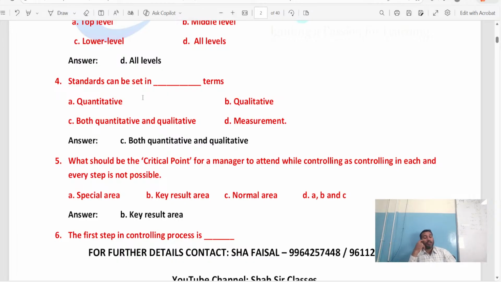As an example, before I buy any product, I'll see the number of stars. If the rating is 5, okay, the quality is good. If the rating is 4, the quality might be a little bit less good. If the rating is 1, we can say that this has a poor quality. Am I right? So by using your grading system also you can tell by good, bad, very good. Understood? By using those terms also you can set the standard. So standards can be set in both ways, in qualitative ways along with the quantitative ways. Both sides we can set the standards.